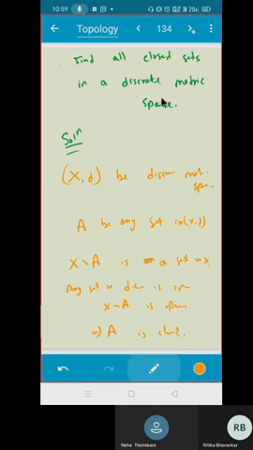The question was to find all the open sets in discrete metric space. Then you proved that any set is open. Now we have proved any set is closed also. So what is the final answer? Any set in discrete metric space is both open and closed. Correct? Yes, sir. Okay.